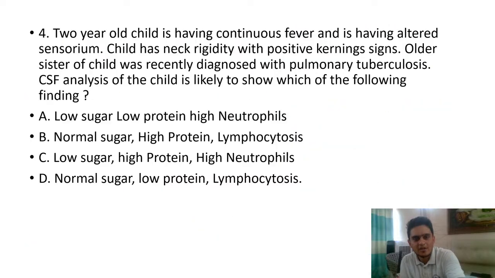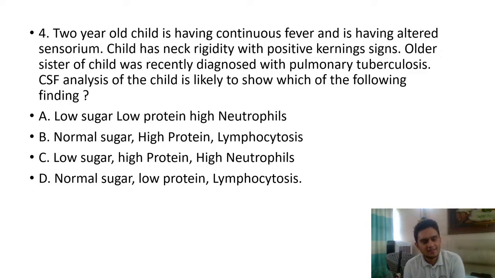Okay. So let's try to solve the next question. Again, examiner's favorite. This question has appeared at least 2 or 3 times minimum in the last 4 years in FMG, NEET and NICET exams as well. So you have a 2-year-old child with continuous fever, altered sensorium, neck rigidity with positive Kernig's sign, and the child has an older sister who had pulmonary tuberculosis. You do the CSF analysis. Which of the following findings are you expected to see?